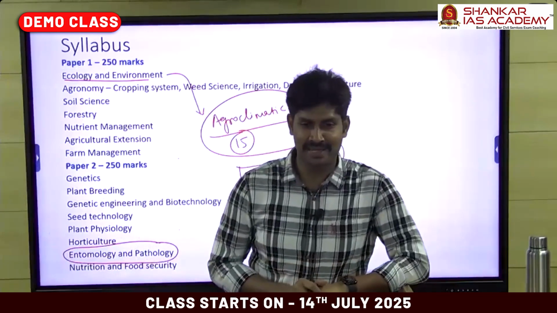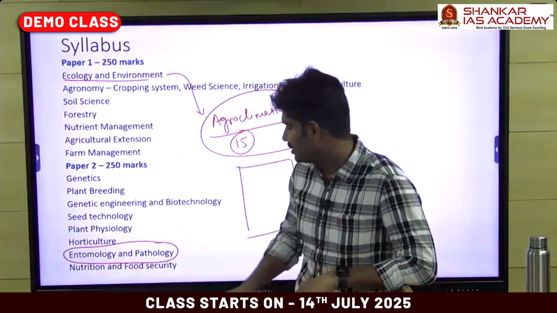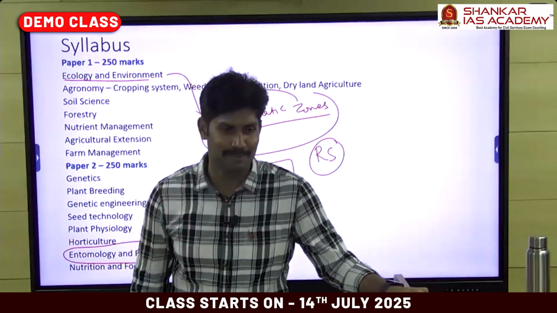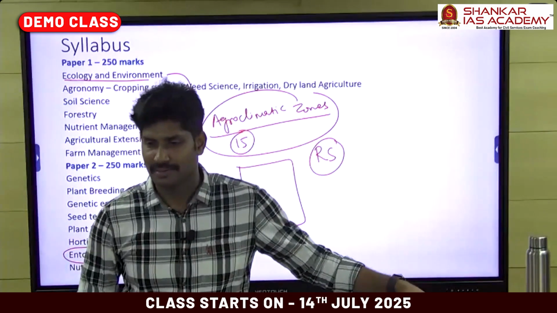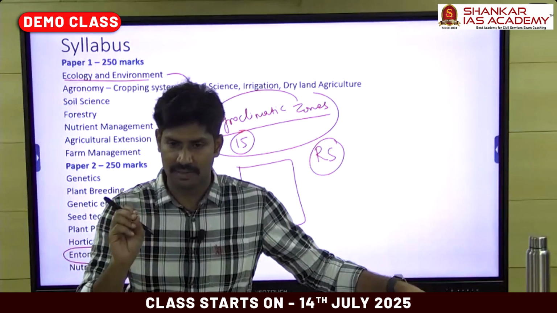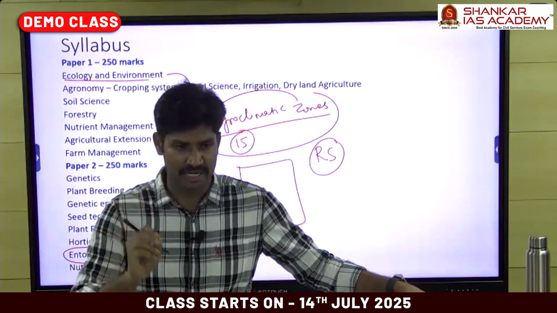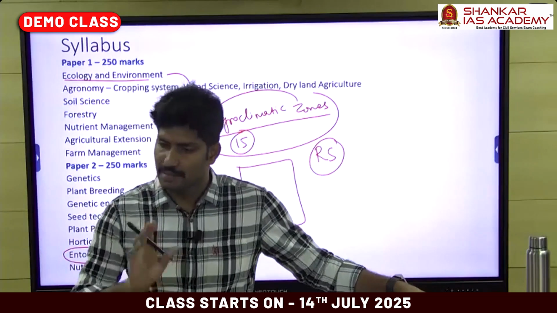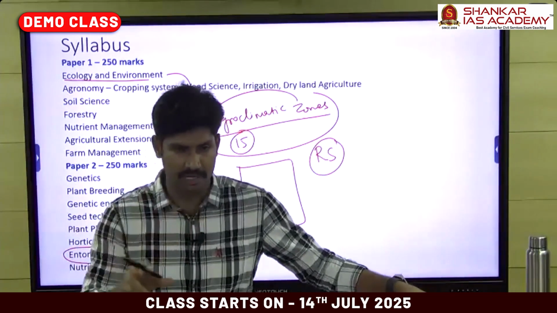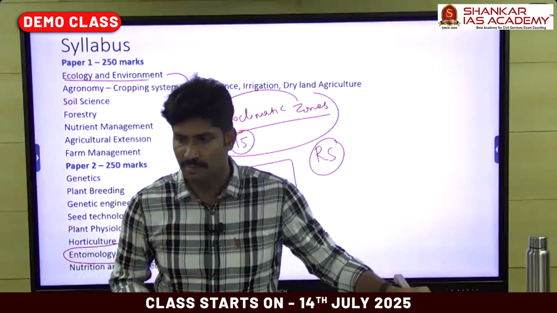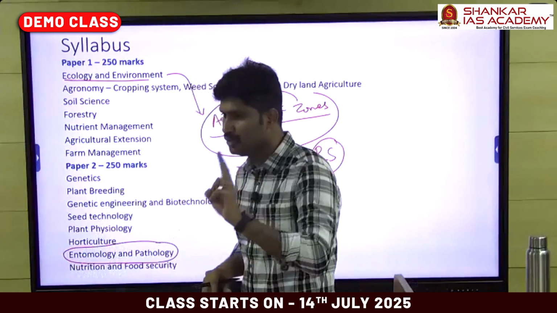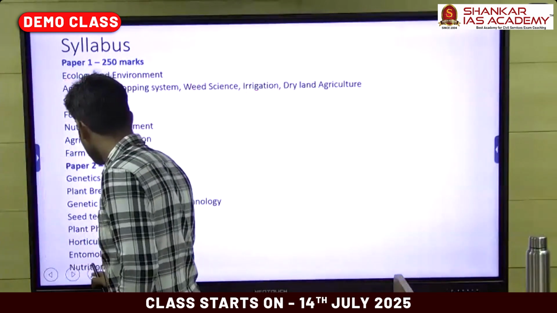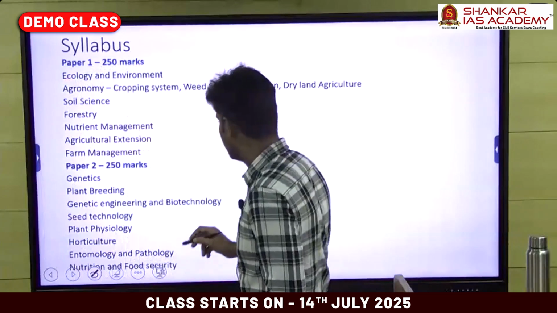Many students are hesitant to take agri optional because of these two syllabus areas, entomology and pathology. But don't worry about that. From those areas, particularly pest and disease management, only one question is possible. We have other syllabus areas that we can cover, so don't worry. In our agri optional, only two areas are challenging. The remaining things we can easily prepare.